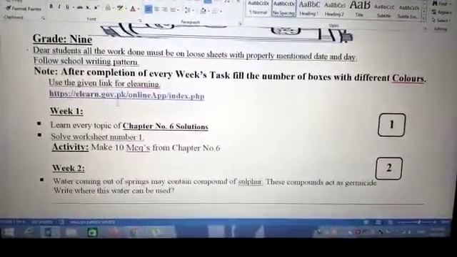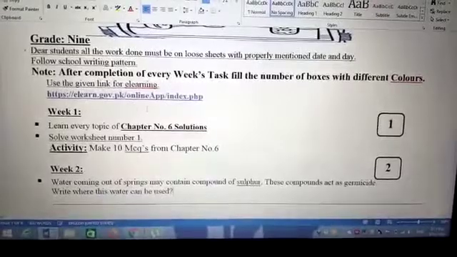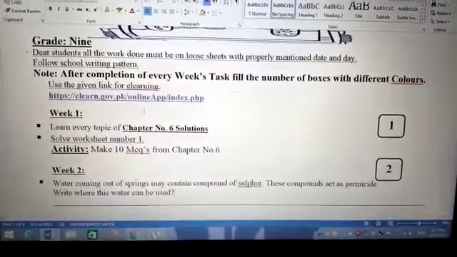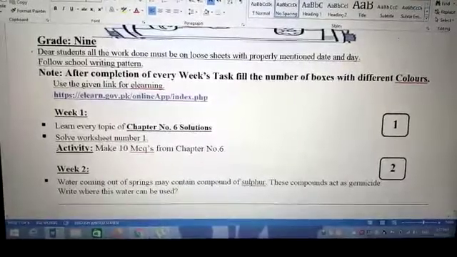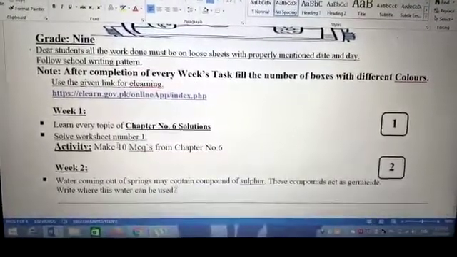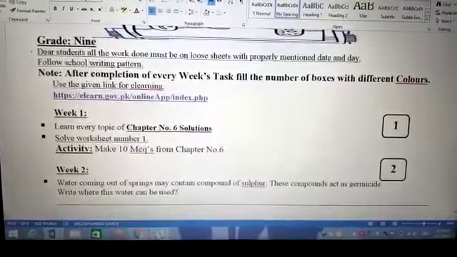Today I am here to explain the summer task of 9th class chemistry. In the first week, you have to learn each topic of chapter number 6 and try to solve worksheet number 1, which is related to chapter number 6, Solution. And for the activity, you have to make 10 MCQs.